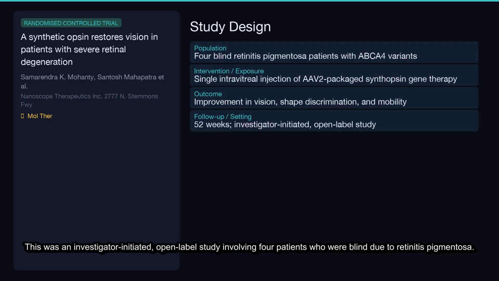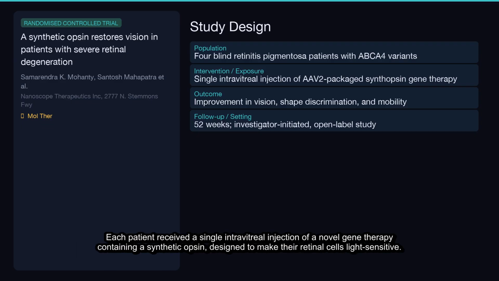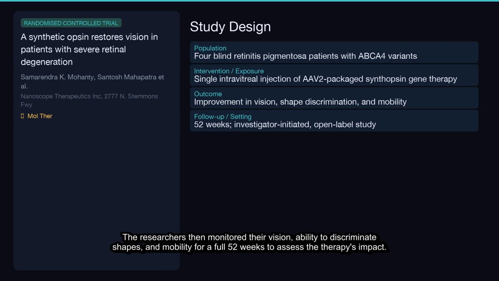This was an investigator-initiated, open-label study involving 4 patients who were blind due to retinitis pigmentosa. Each patient received a single intravitreal injection of a novel gene therapy containing a synthetic opsin designed to make their retinal cells light-sensitive. The researchers then monitored their vision, ability to discriminate shapes, and mobility for a full 52 weeks to assess the therapy's impact.